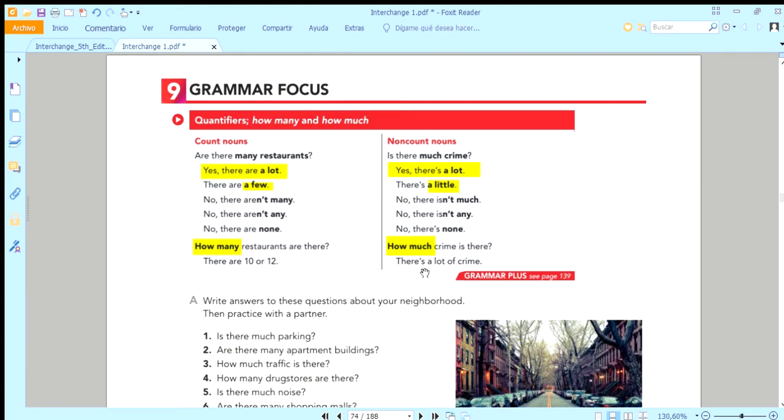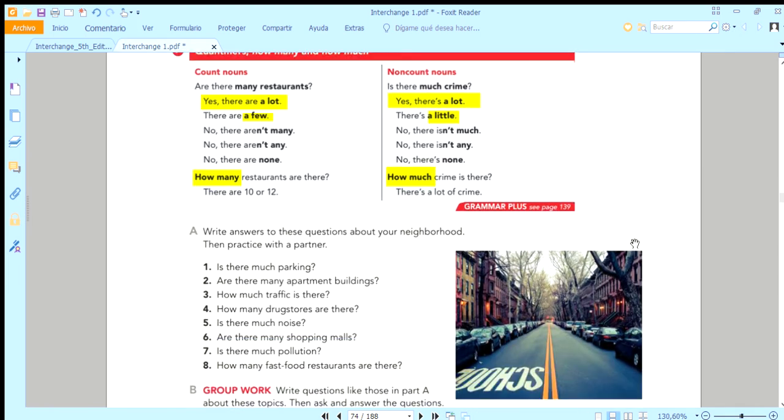And here there's a lot, or there isn't any, or there's a little here. Here in the exercise, it says, write answers to these questions about your neighborhood and then practice with a partner. Here we have, is there much parking space, lugar para estacionarse, in your neighborhood?